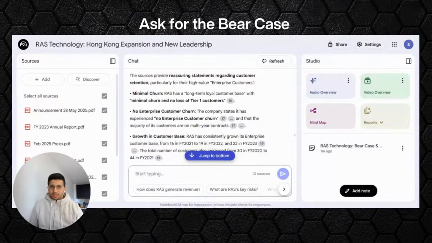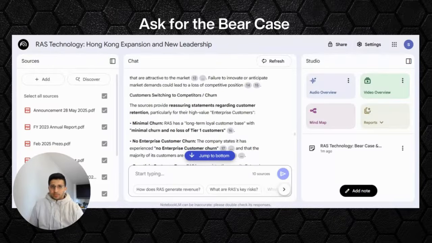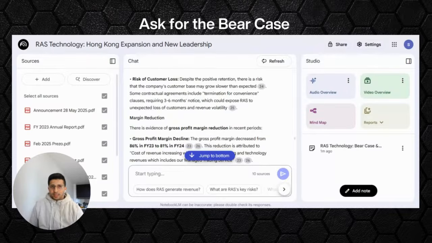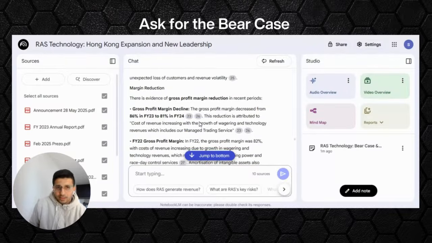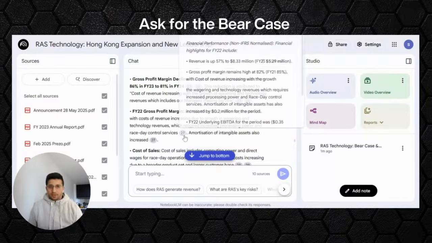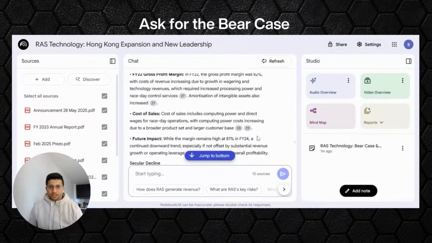Now, the interesting thing about churn is that the company says there's no experienced churn, minimal churn, so that is actually positive and reassuring. Margin reduction, obviously there's some, but that's understandable because the business is growing, so they might not have fully capitalized on pricing and stuff like that.